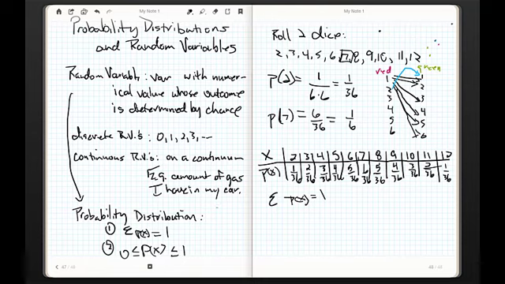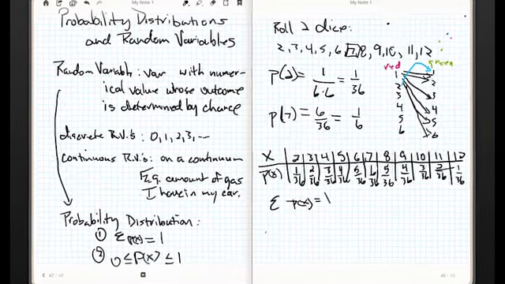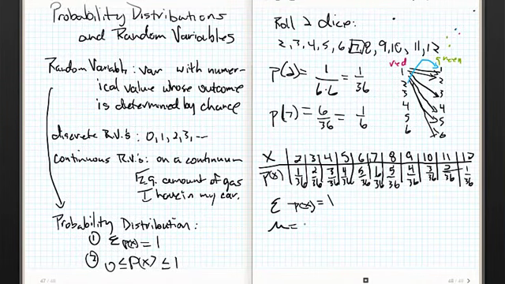Now, if you remember from way back in the day when we found the mean of frequency distributions, remember what that was? The mean of a frequency distribution, assuming it's a population, and we're going to be talking about this as though it's a population because it's really the set of all outcomes that are possible. It's not like I took a sampling of outcomes when rolling 2 dice. So remember from the frequency distribution, what did we do? It was F times X, with the midpoint, and then we divided by N.